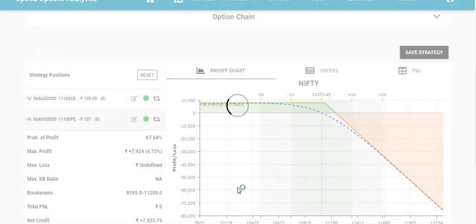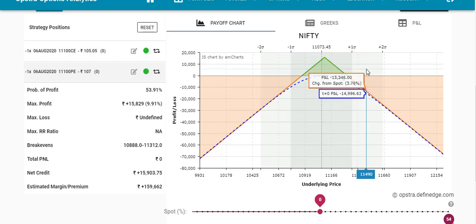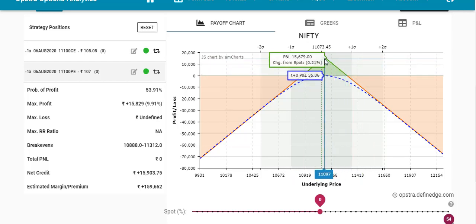So guys, this is the strategy. This is the short straddle, which is normal. Everyone knows about this strategy, and this is the green part where we'll make profit. You can see the maximum profit for one lot is 15,000 and the maximum loss is undefined. The upside break even is 11,300 and the downside break even is 10,888, somewhere around 10,900.